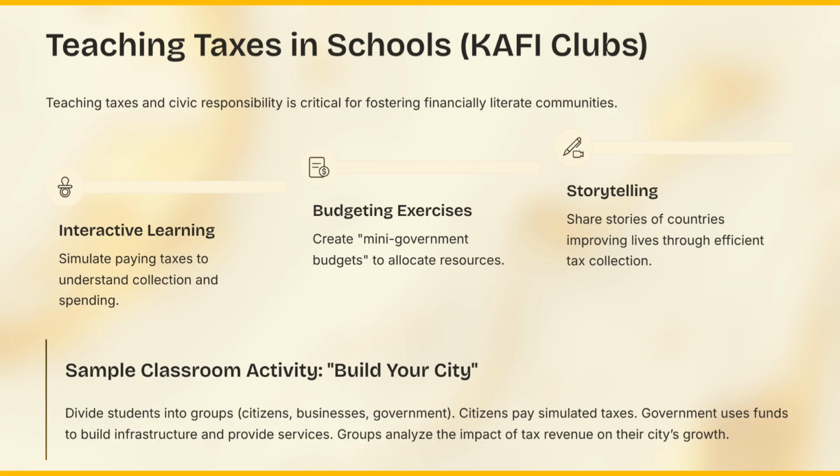7.2 Sample classroom activity. Activity: Build your city. Divide students into groups representing citizens, businesses, and government. Citizens pay simulated taxes. Government uses funds to build infrastructure and provide services. Groups analyze the impact of tax revenue on their city's growth.